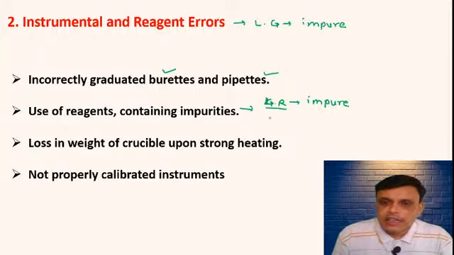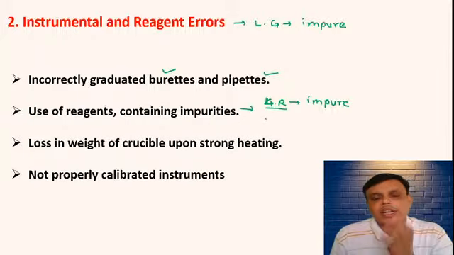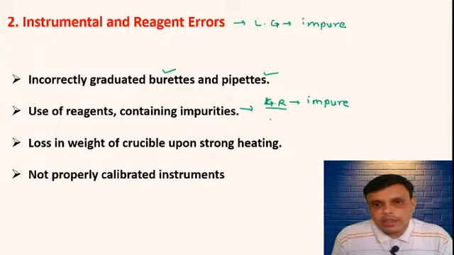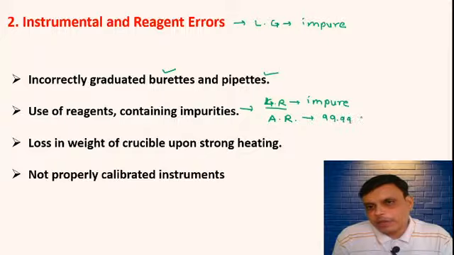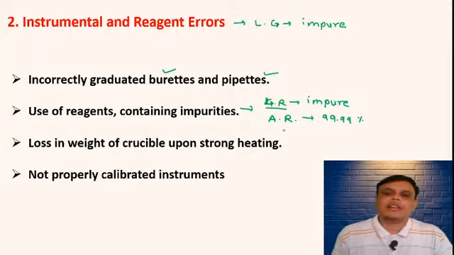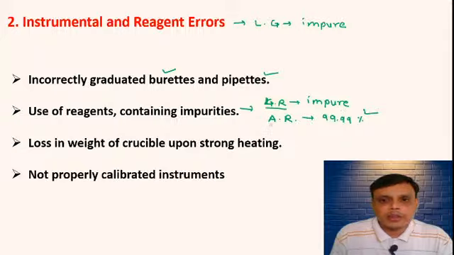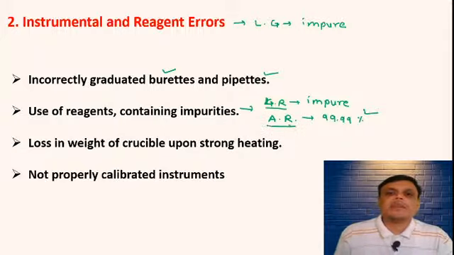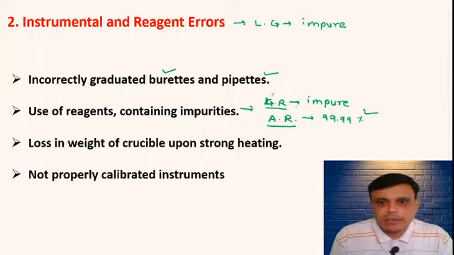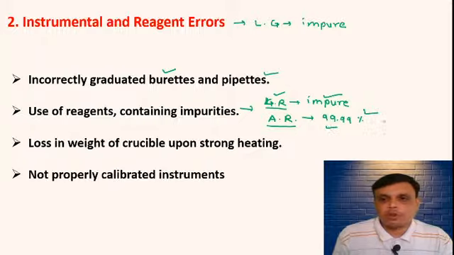So if you are using LR grade reagent, then some impurity is there, and due to that impurity error may come. To avoid this error, you have to use AR grade, that is analytical grade reagent, which is 99.99% pure. So we can avoid these kinds of error by using an AR grade reagent. AR means analytical grade reagent, LR means laboratory grade reagent, which is the impure one, and AR is the pure one, 99.99% quality of that reagent.